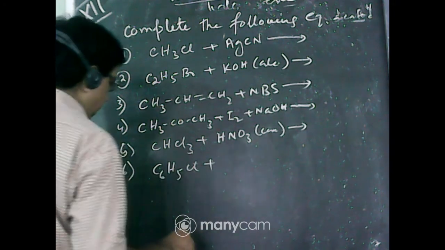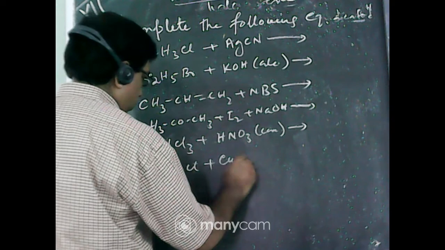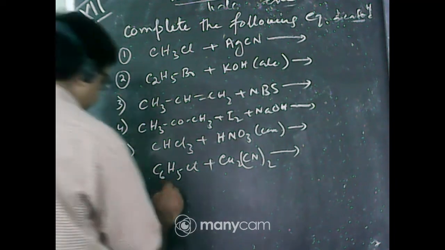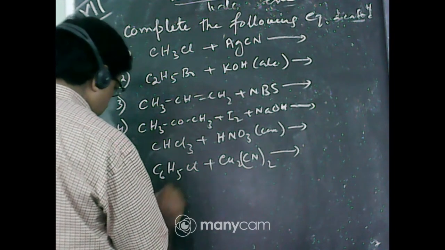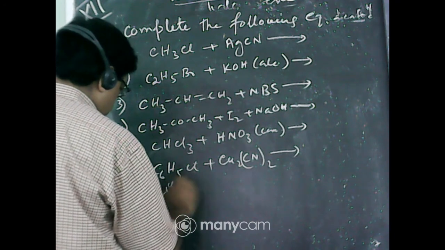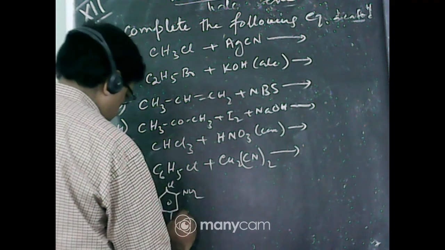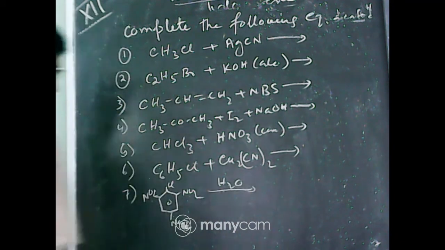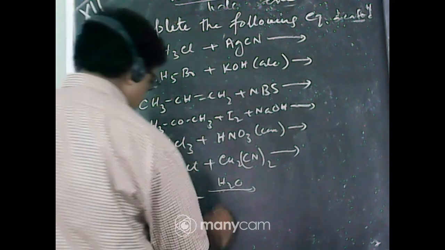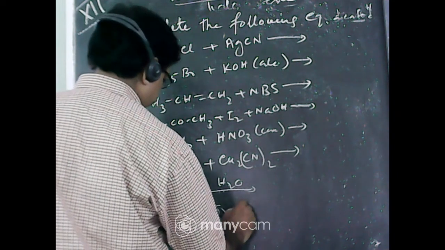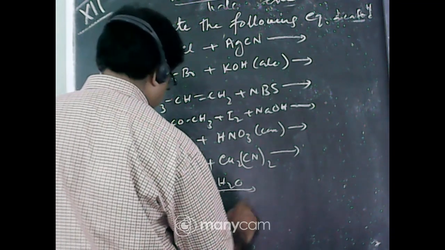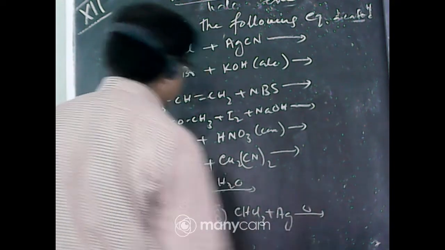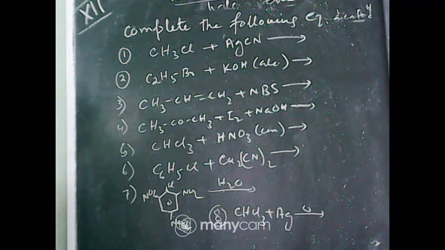Number 6: C6H5Cl, chlorobenzene, plus Cu2(CN)2 cyanide. Number 7: chloro-trinitrobenzene with water. And number 8: CH3Cl plus silver powder, heat. Complete the following reactions, all of you. First write the question.